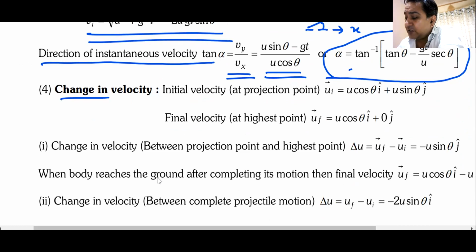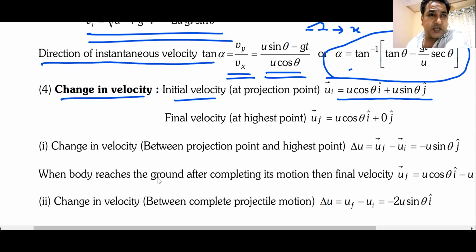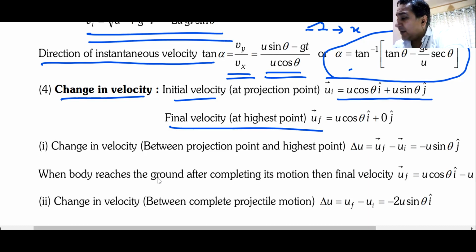Change in velocity. How much has the velocity changed? Initial velocity is u cos theta i plus u sin theta j. We all remember this. We all understand this. Yes or no? Please give me some raise of hands. Yes. Final velocity at the highest point: they are talking about the initial point and the highest point. At the highest point, the vertical velocity is 0. The horizontal component remains the same.